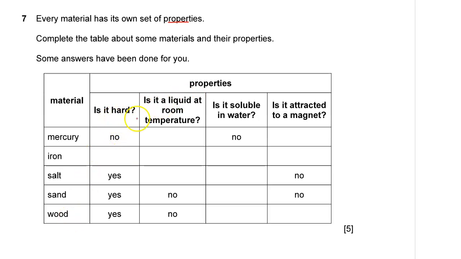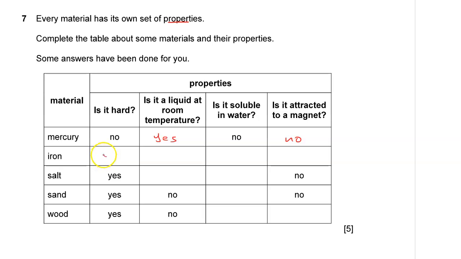Of course, the properties are: is it hard? Is it a liquid at room temperature? Is it soluble in water? Is it attracted to a magnet? So mercury, is it hard? No, that's been done for us. Is it a liquid at room temperature? Yes. Mercury is a metal, but is liquid at room temperature. It does not dissolve in water, and neither is it attracted by a magnet.